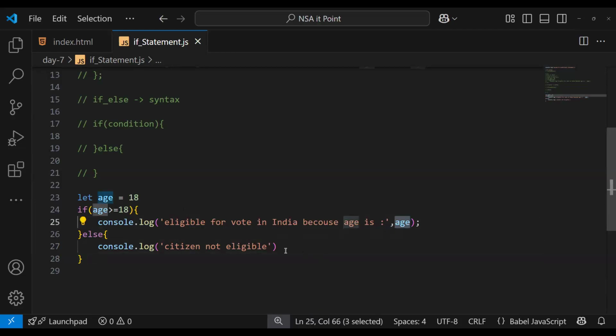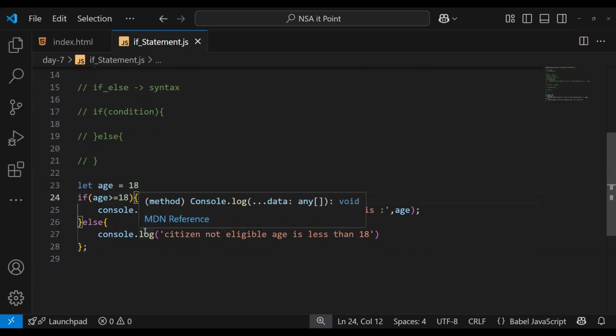Age. So let's add the age. We can write only here, or age is less than 18. Looks good. Semicolon: can you add a semicolon here? No. It will throw you an error.